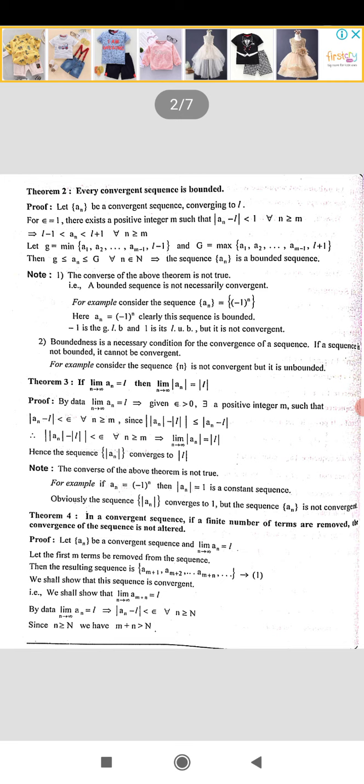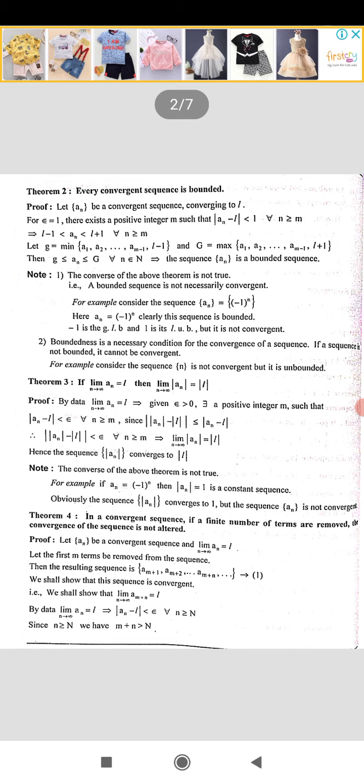But the converse of the above theorem is not true. That means if modulus of an converges to modulus of L, then an need not converge to L. See by an example. Consider an equal to minus 1 to the power n. Modulus of an is 1, obviously. It is a constant sequence.